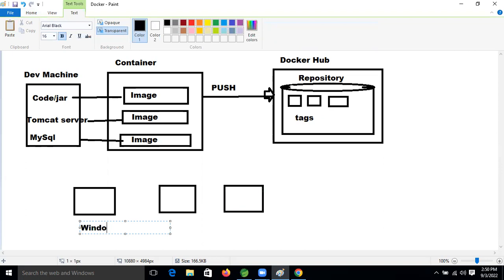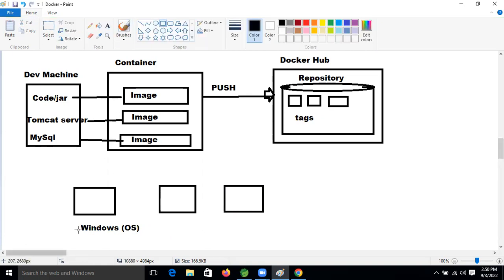Let's take Windows OS, right? So here, if you want, we will install Docker tools in each and every Windows machine, right? What we need to do, we need to